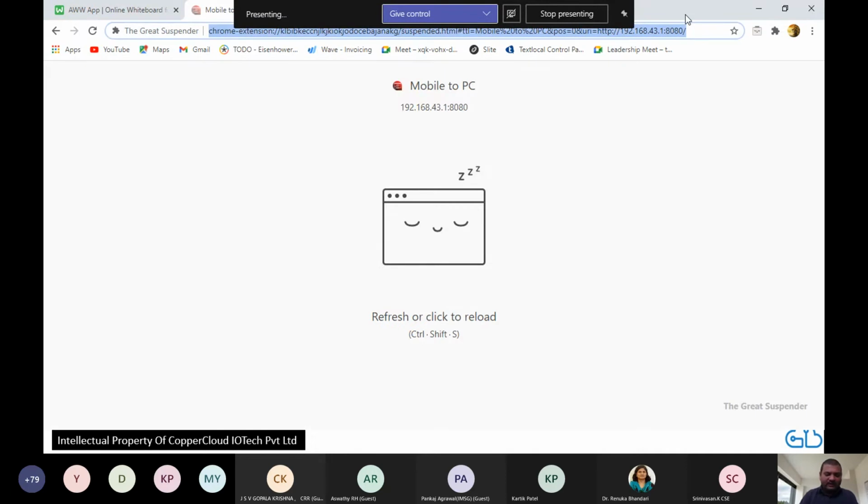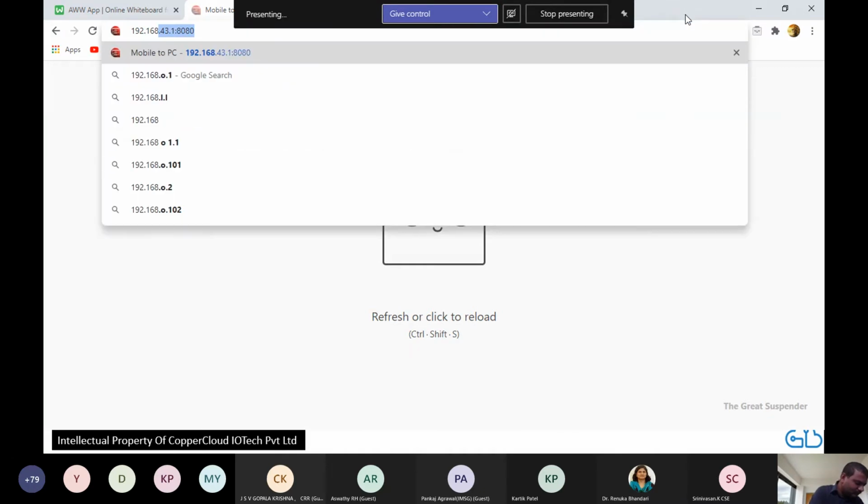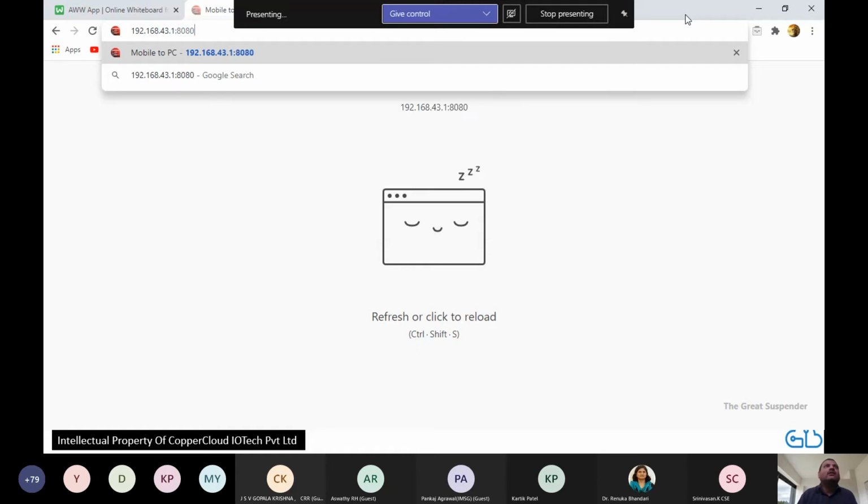All right, so 192 dot, this is the IP address of my phone, 168 dot 43 dot 191, right? Okay, so this is what my phone looks like.